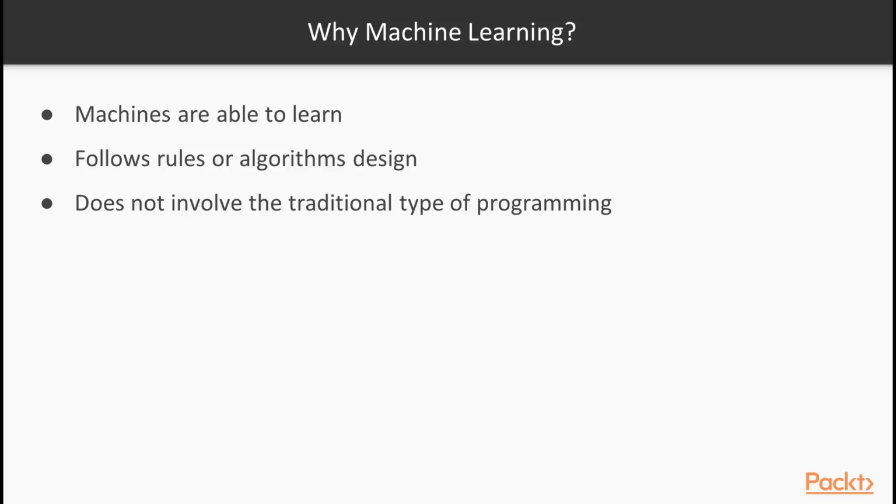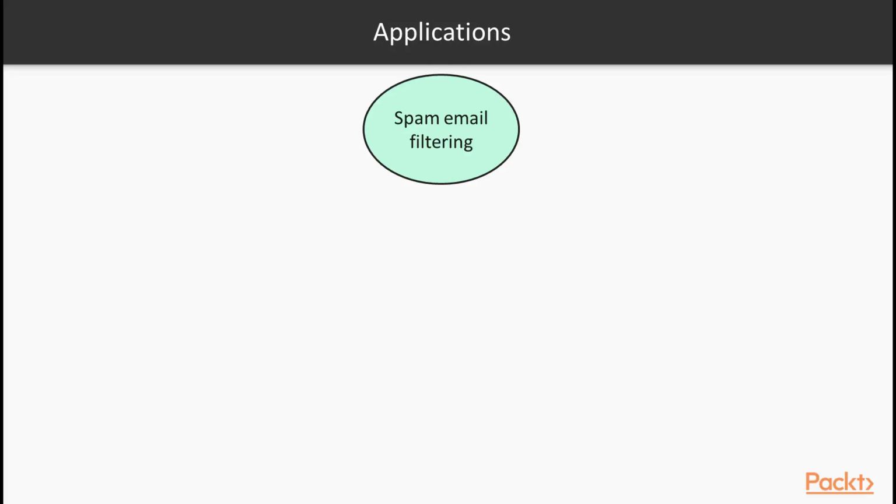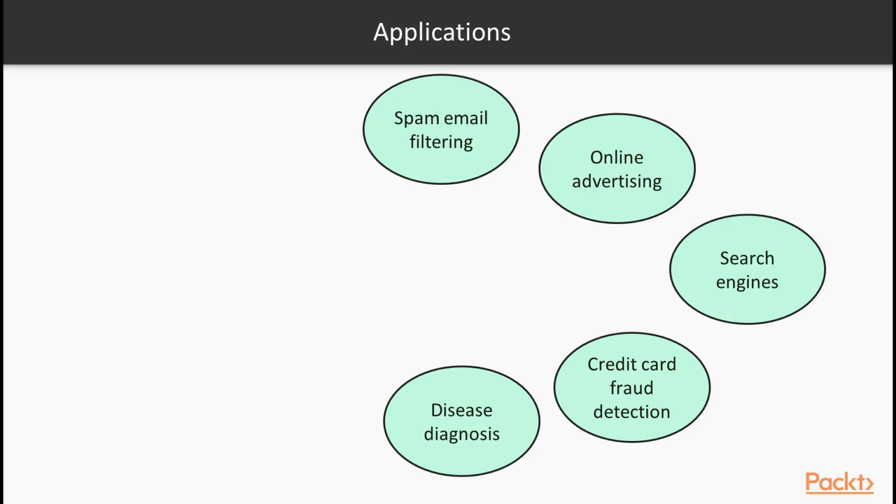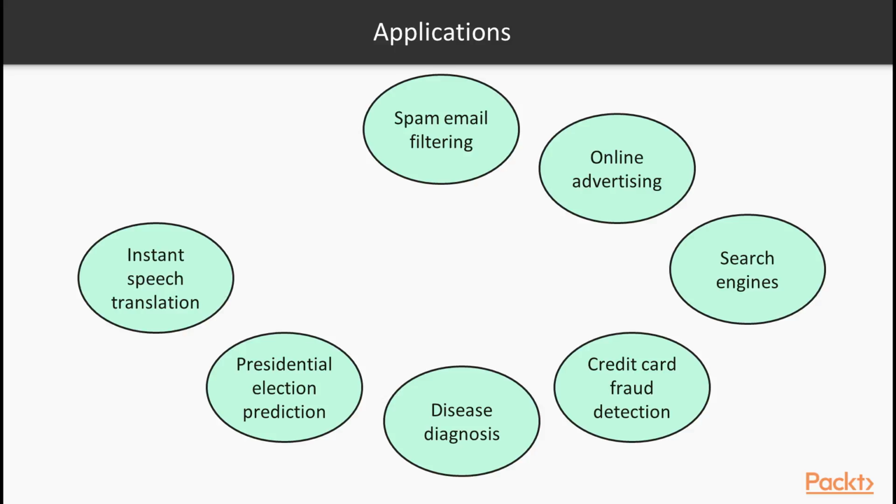Machine learning does not involve the traditional type of programming that uses business rules. Some of the applications of machine learning that we are all familiar with are spam email filtering, online advertising, search engines, credit card fraud detection, disease diagnosis, presidential election prediction, instant speech translation, robo-advisor, and the list goes on.